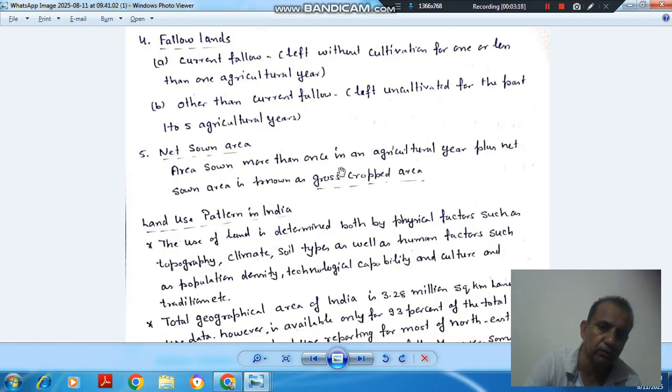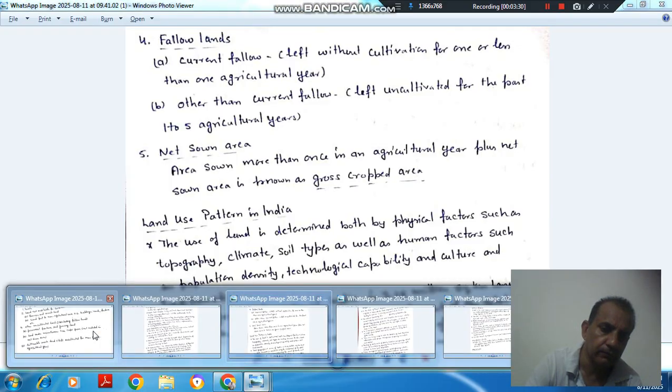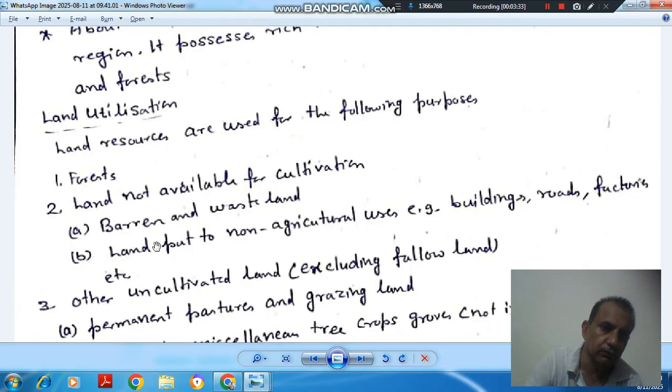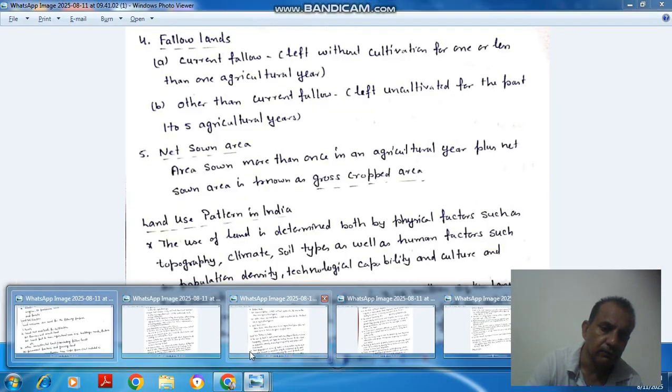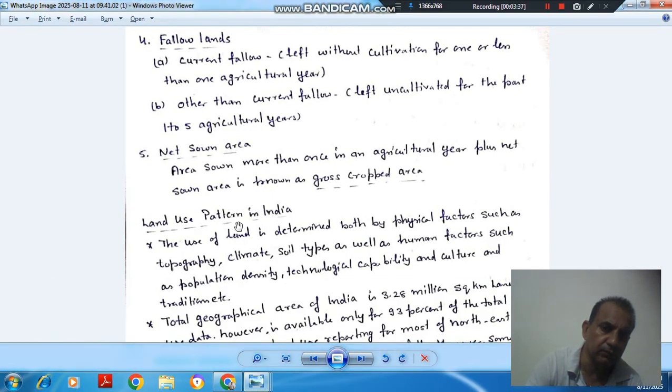The area sown more than once in an agricultural year plus net sown area is known as gross cropped area. So this is land utilization or uses. So the next topic is land use pattern in India.